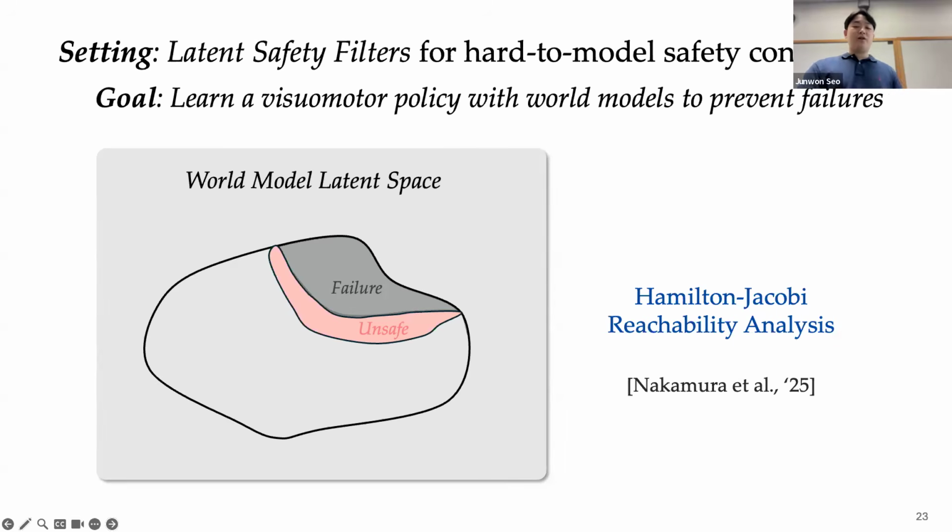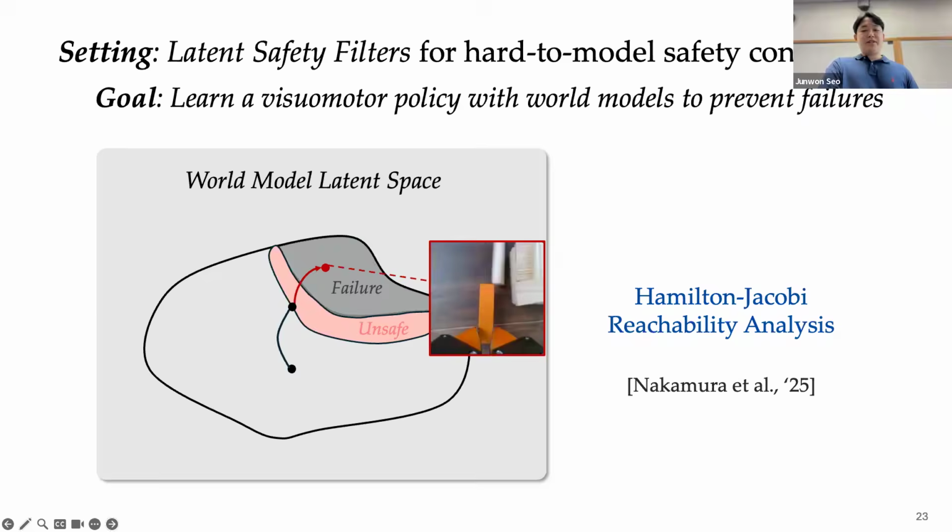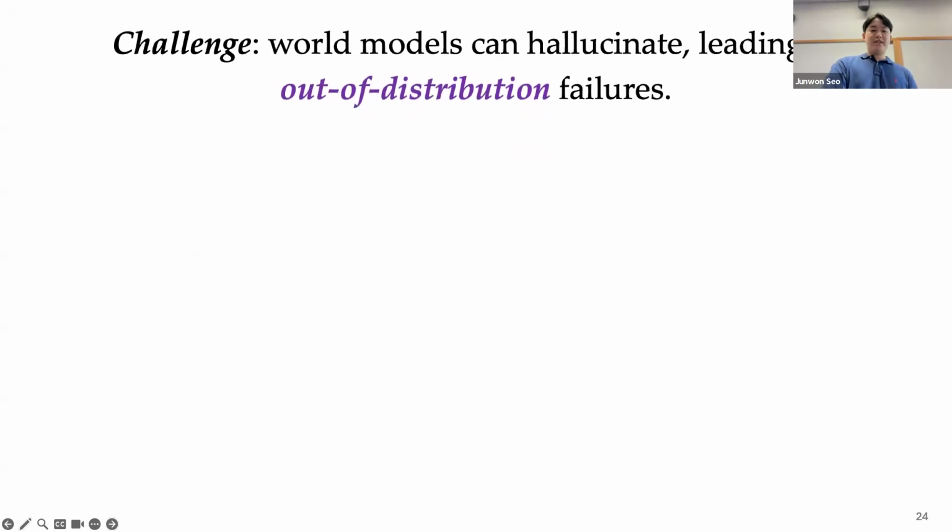So it imagines the future outcomes of an action proposed by a base policy. And based on the imagination, if the action is predicted to enter the failure set, the safety policy proactively steers the system toward a safer state before it actually enters the failure set. So this is the basic setting of the latent safety filter. But as I mentioned, the naively learned policy can still be very unreliable because of uncertainties of a world model, especially the epistemic uncertainty here.